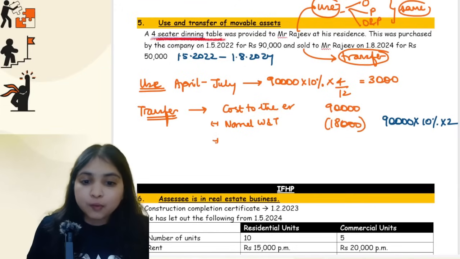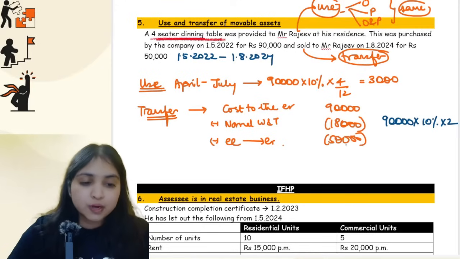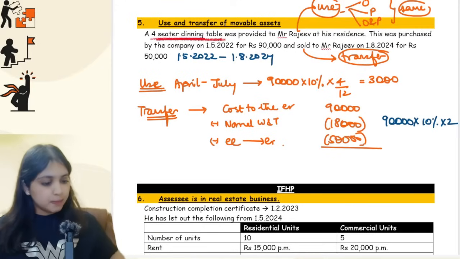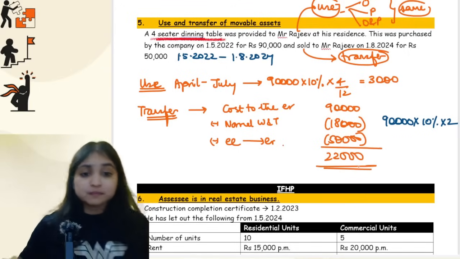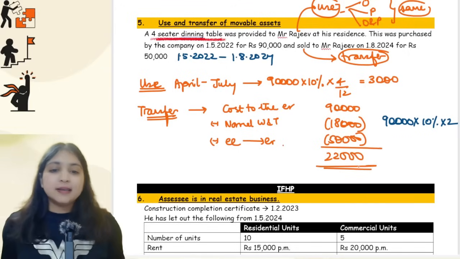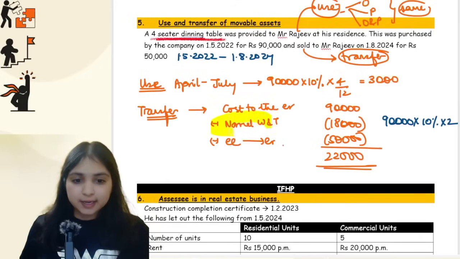From this I will subtract whatever amount the employee has paid to the employer. Employee has paid how much to the employer? 50,000 rupees. So what is the net amount now? The net amount is going to be 22,000 rupees. This is going to be the taxable value of the perquisite. Understanding everybody? Yes.